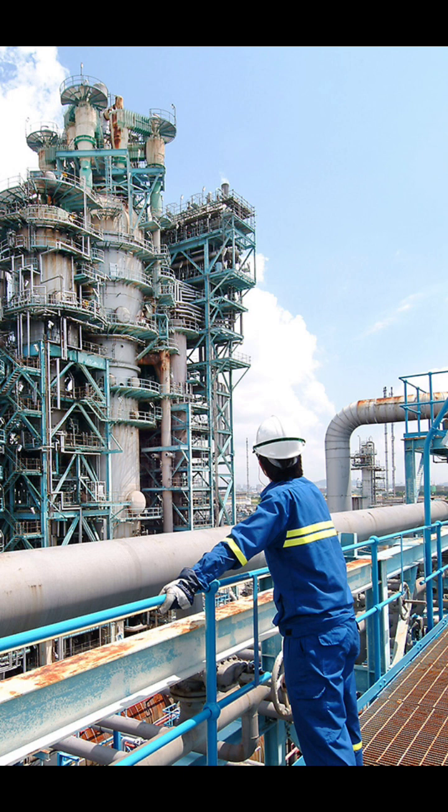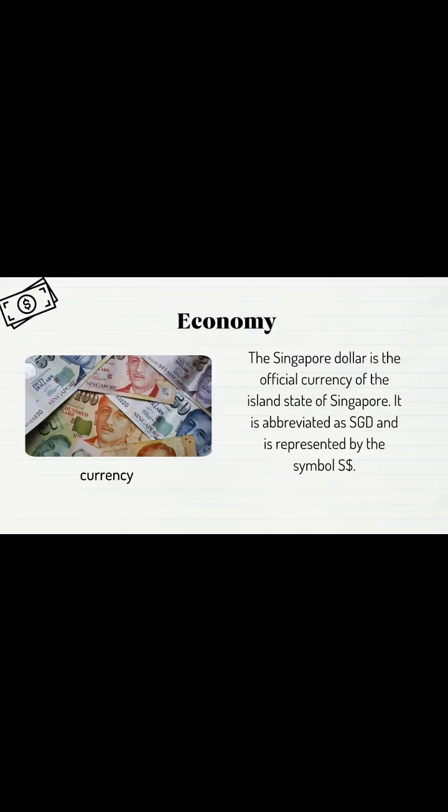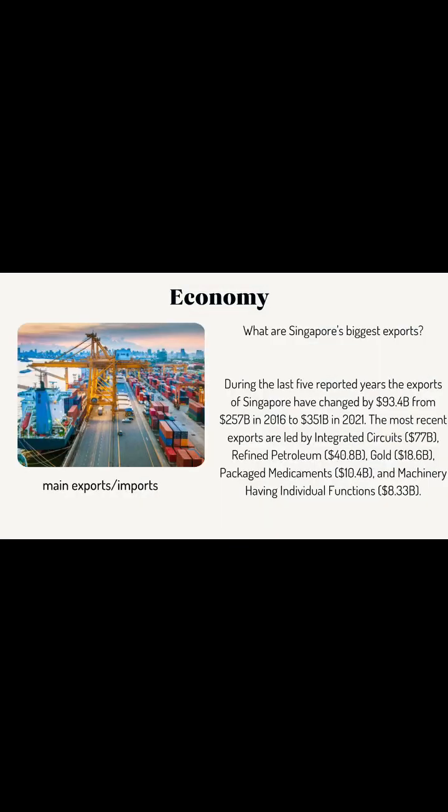Now let's move to Charanai. Greetings everyone once again. Now I'm presenting about the Singapore economy. The currency of Singapore is the Singapore dollar, abbreviated as SGD. Now let us move on to the second point, Singapore's main imports and exports. Singapore imports machinery, equipment, mineral fuels, chemicals, vehicles, food and beverages, while it exports machinery and equipment, mineral fuel, pharmaceuticals and biotechnology, financial services, electronics, and professional services.